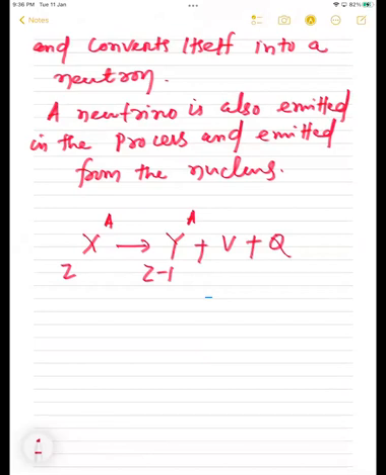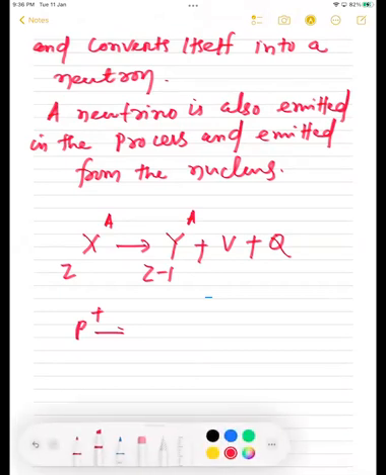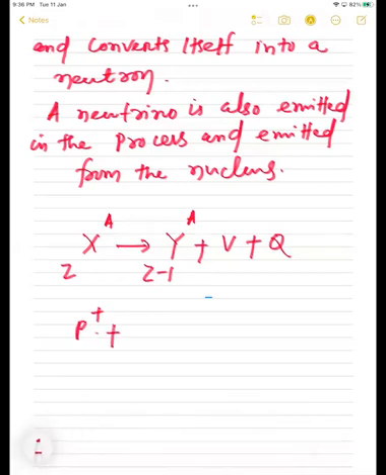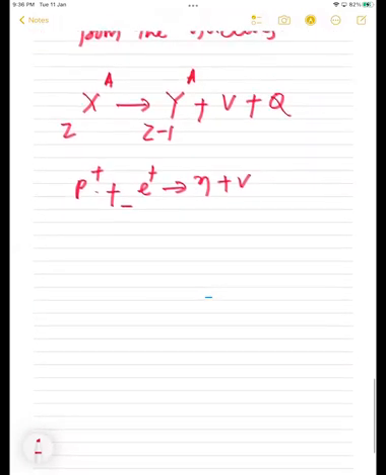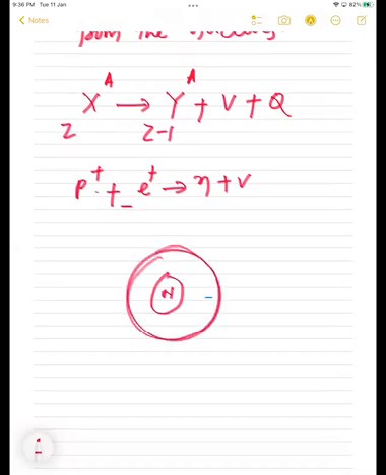That means what is happening here: the nucleus captures one atomic electron from the K shell and a proton in the nucleus combines with the electron. Always remember this: proton will be combined with the electron, right? So electron minus plus, and it converts itself into a neutron, plus a neutrino is also emitted, N plus V. Understood now, students? You can write this in your notes if a subjective exam question comes. Questions we will practice later, but just understand what that is.